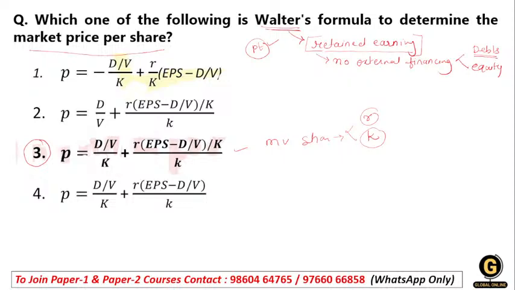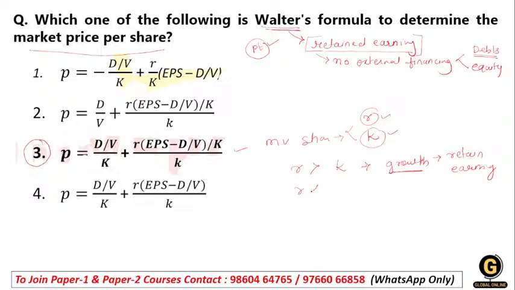Now understand the relation between R and K. This is most important. Whenever your return is greater than your cost of capital, the firm is on the path of growth, and should use financing with the help of retained earnings. They use their retained earnings whenever the return is greater than the cost of capital.